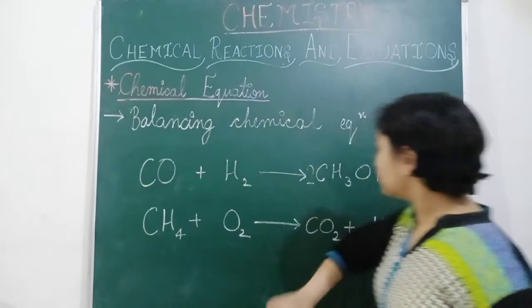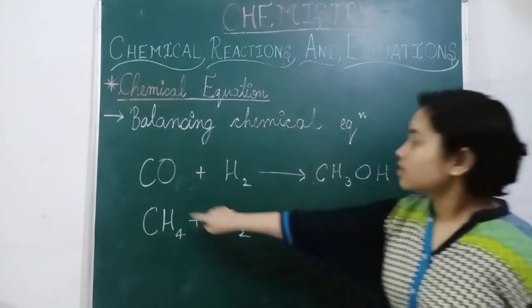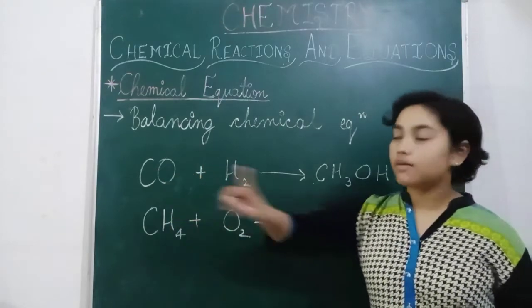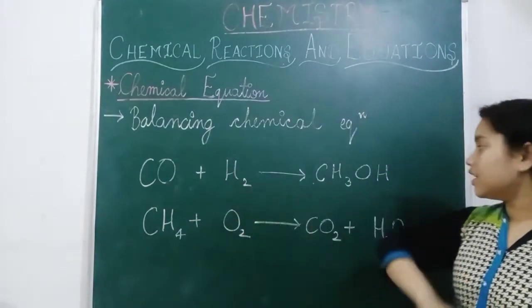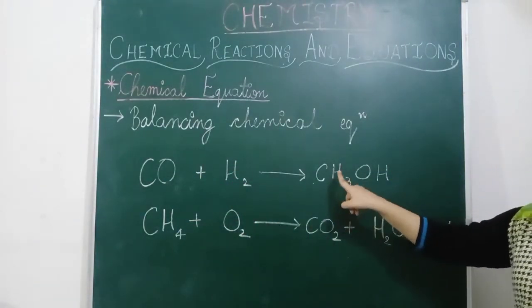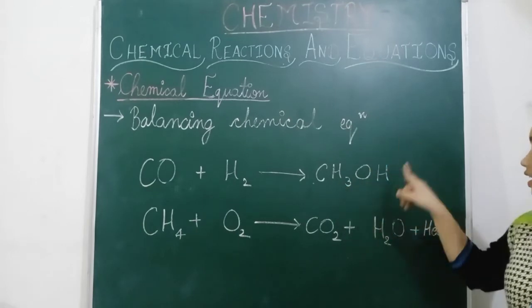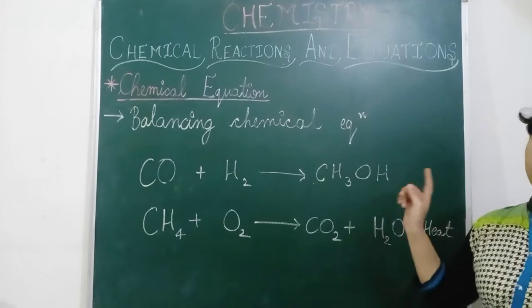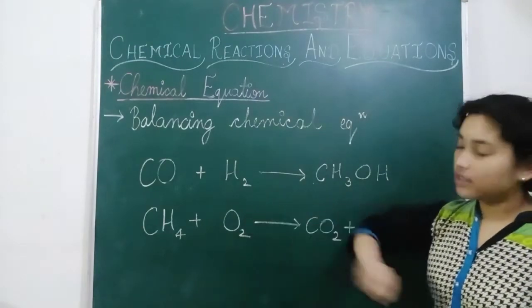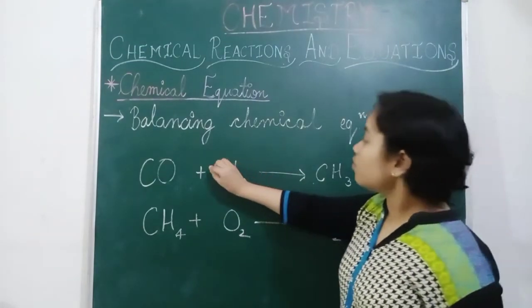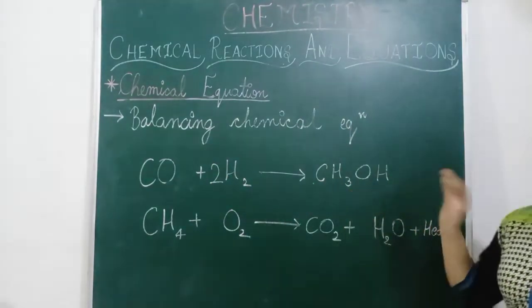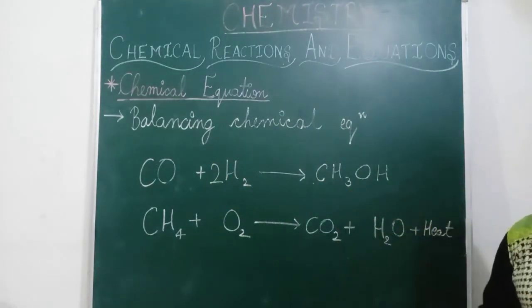So now oxygen is 1 here, oxygen is 1 here, carbon is 1 here, carbon is 1, hydrogen is 2 here, and hydrogen here is 3 and here is 1. So 3 and 1 is 4. So there are 4 hydrogen on this side, and here there are only 2. So now we will add 2 in the suffix. Now 2 2s are 4 and here also 4. So this equation is balanced.